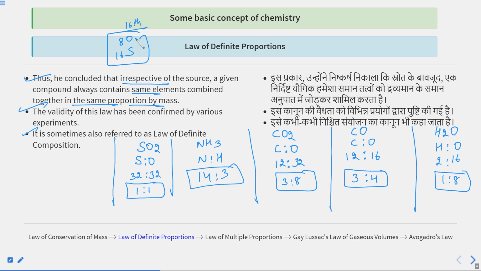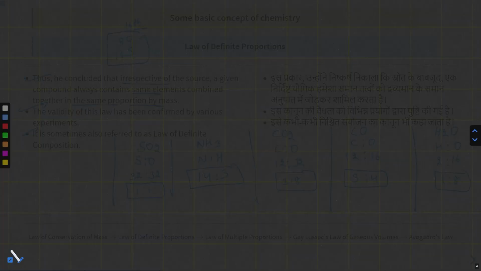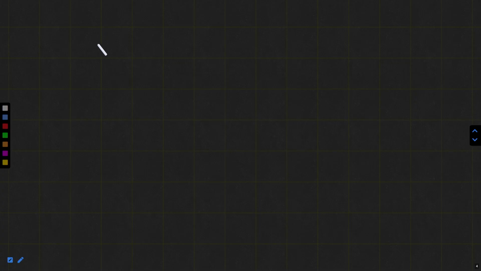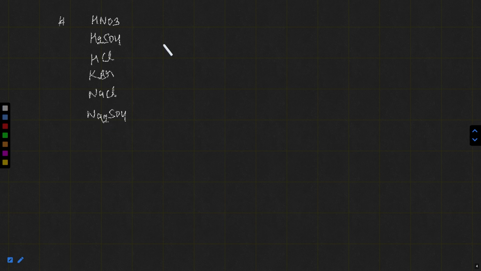Not only SO2, you can take some other examples and take the mass ratio of elements. Like HNO3, H2SO4, SCl, KBr, NaCl, Na2SO4. You can take any compound, whatever compounds you know. You can take the mass ratio of